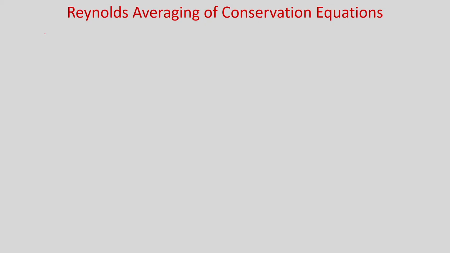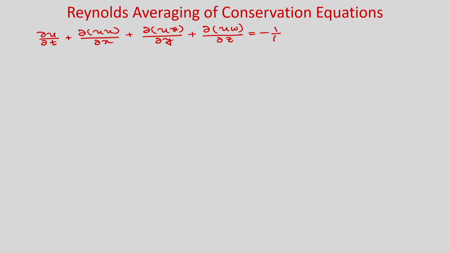Now, let us consider the x momentum equation. So, let us write the x component momentum equation: ∂u/∂t + ∂u²/∂x + ∂(uv)/∂y + ∂(uw)/∂z = -(1/ρ) ∂p/∂x + we are writing this viscous term as ν∇²u.